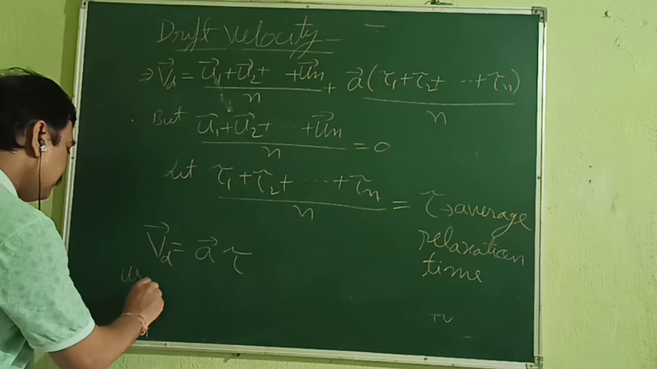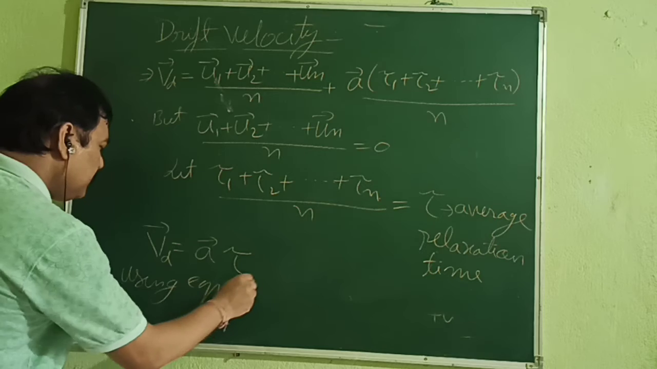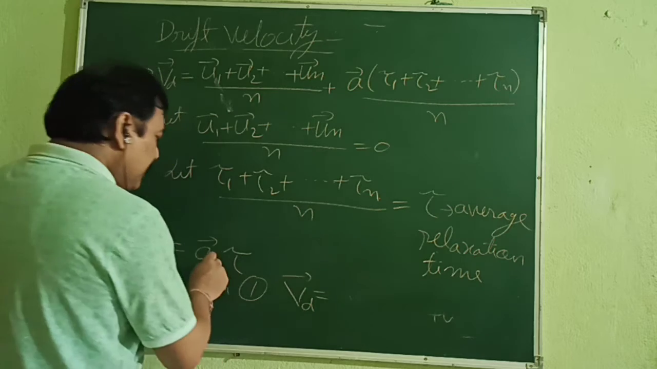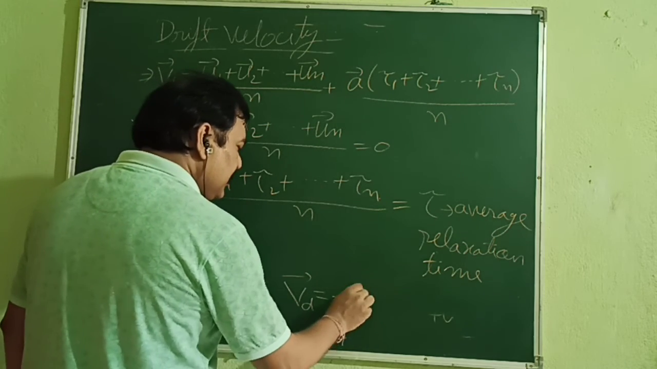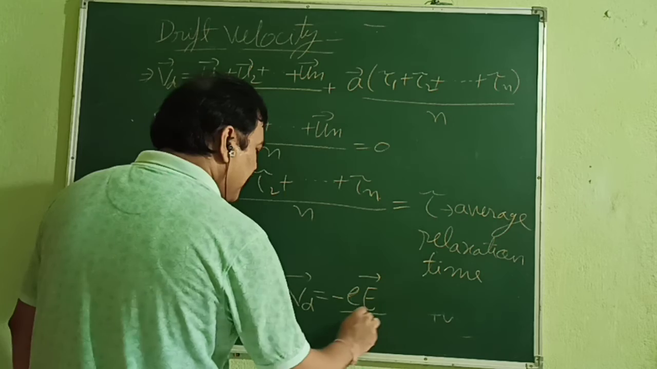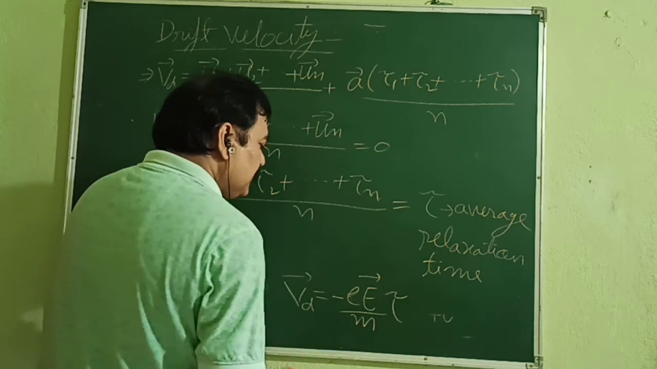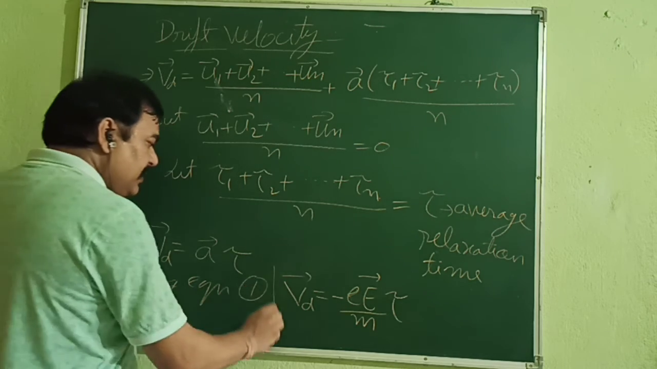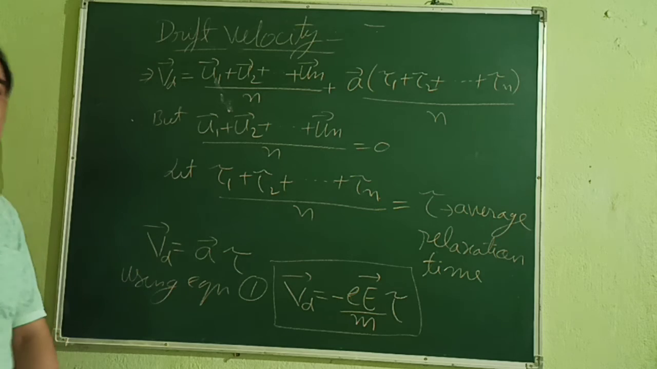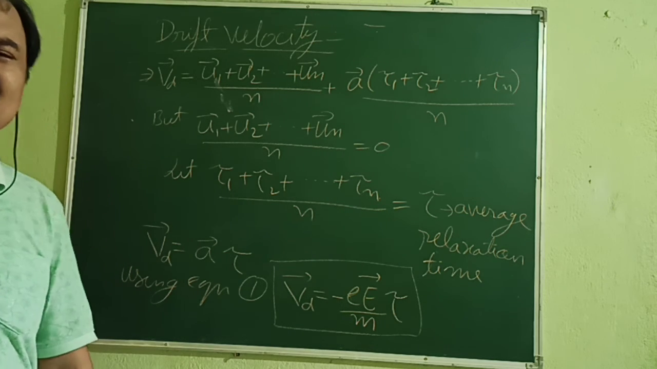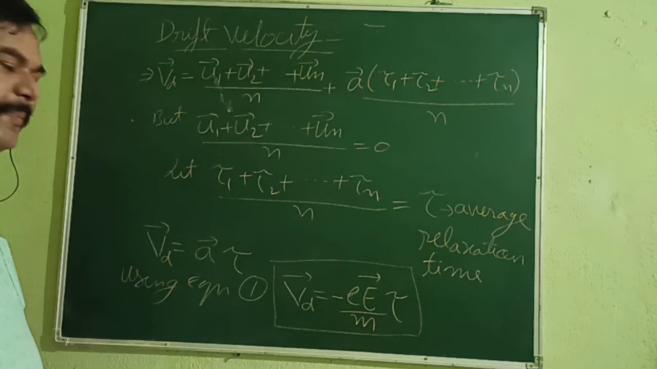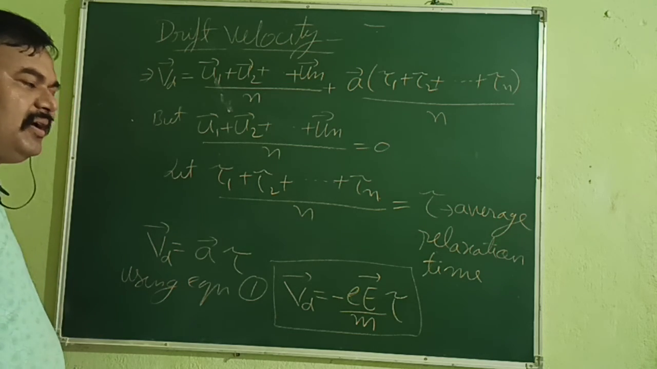So using equation 1, we get Vd equal to the value of A, that is small e, capital E upon m, and this tau. This is the expression for drift velocity, which indicates that drift velocity has the opposite direction to that of the electric field, and that we already know. An electron always feels force opposite to the electric field because of its negative charge. So the drift velocity will have the opposite direction to that of the electric field inside the conductor.